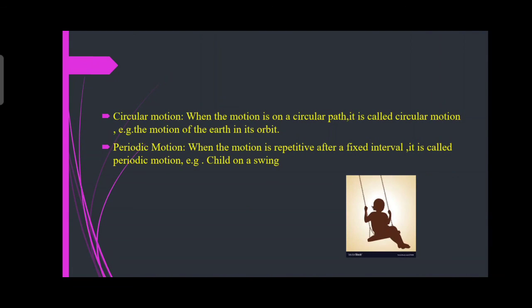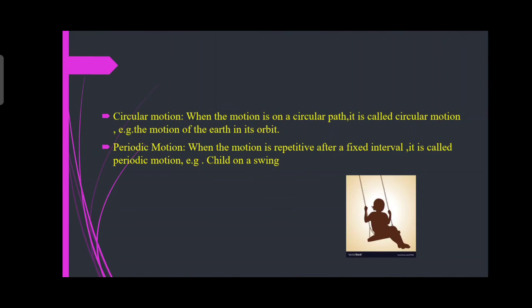When the motion is on a circular path, it is called circular motion. The motion of the earth in its orbit. Earth is rotating, right? So it is circular motion. A clock is the best example. Fan, table fan. Fan is the best example.